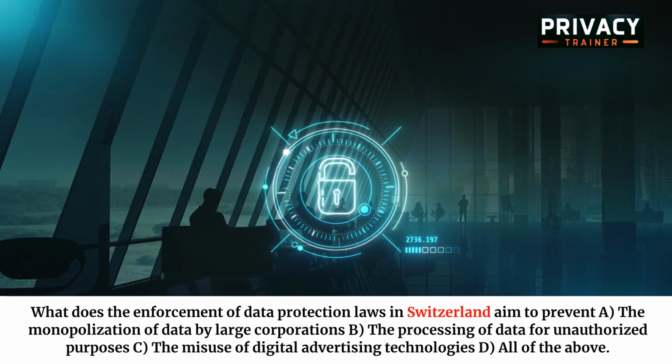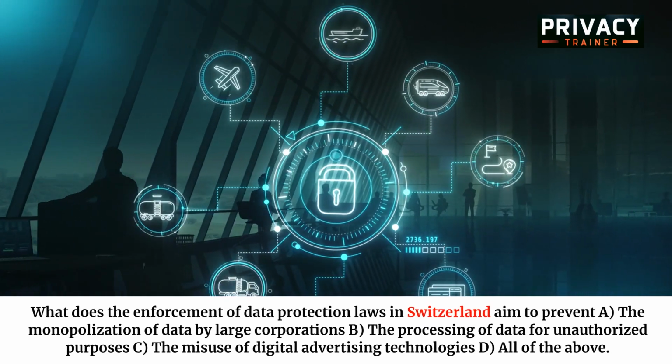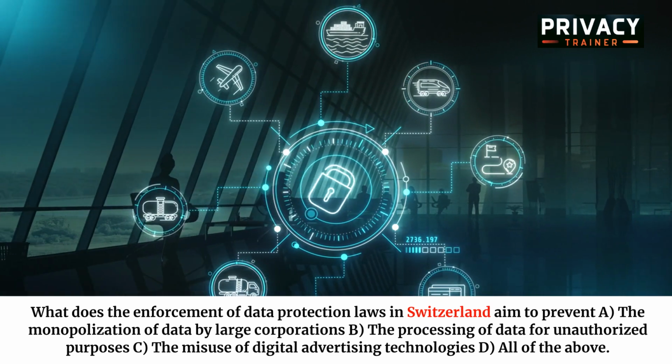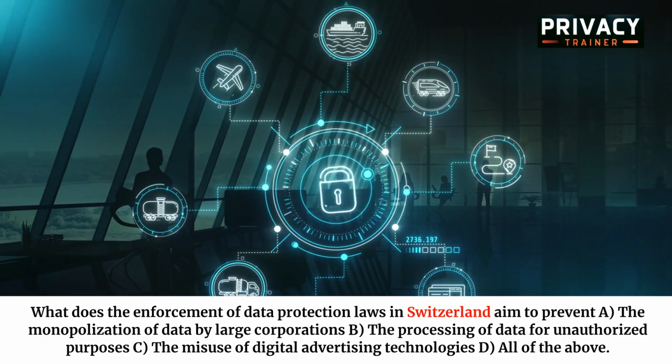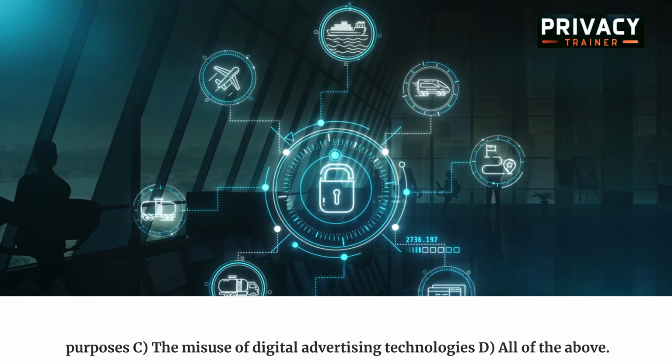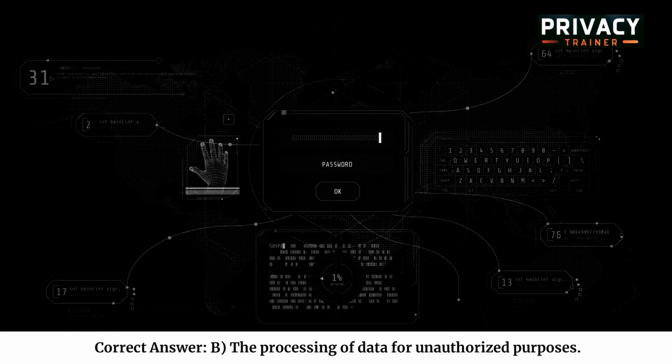What does the enforcement of data protection laws in Switzerland aim to prevent? A. The monopolization of data by large corporations. B. The processing of data for unauthorized purposes. C. The misuse of digital advertising technologies. D. All of the above. Correct answer. B. The processing of data for unauthorized purposes.